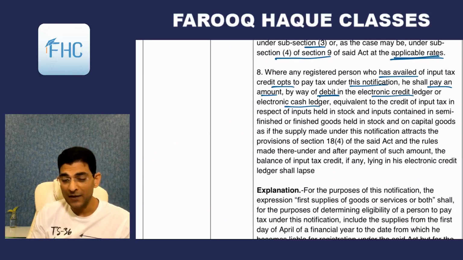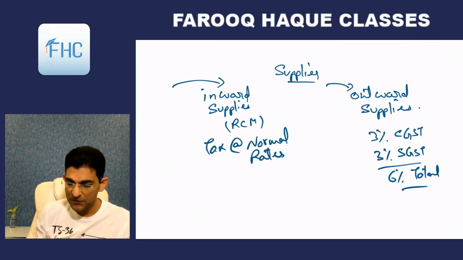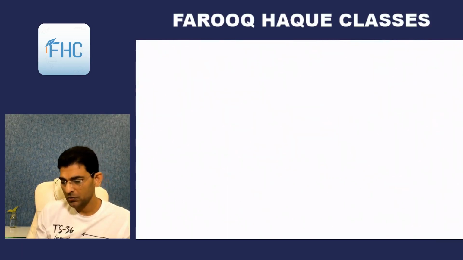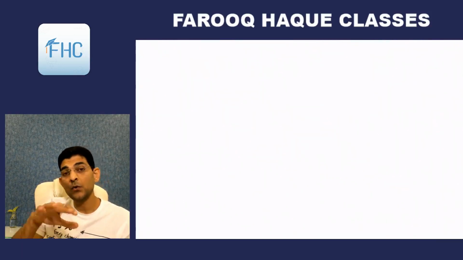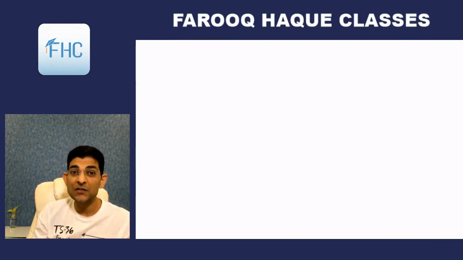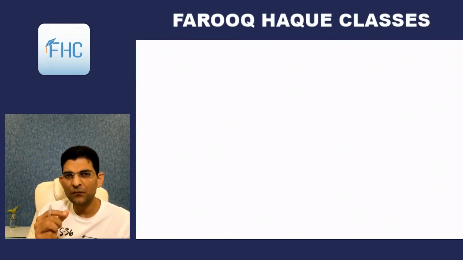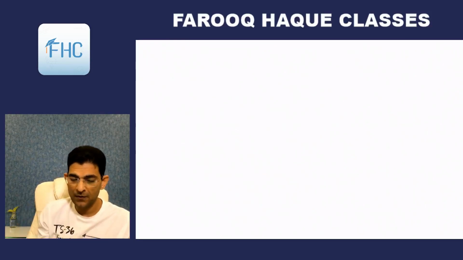So let's understand it. And this happens even for composition levy. We are going to study this in detail when we go to the ITC chapter. I'll explain this point again in detail there, but right now I'll give you a brief explanation and the logic of it, not the calculation part but the logic.